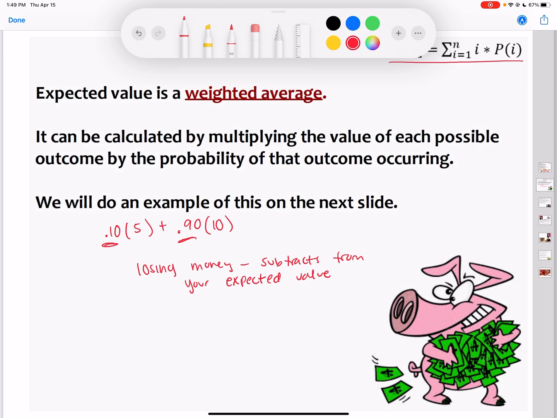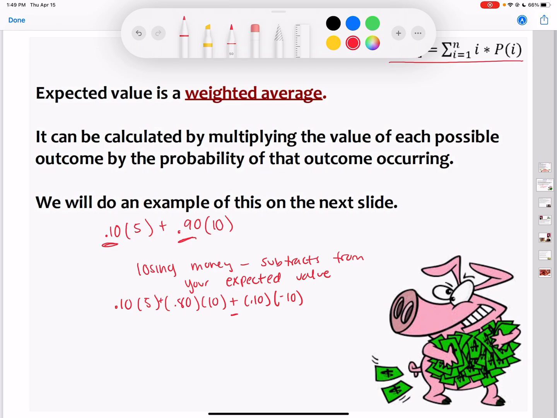So let's say you have a 10% chance that you get $5, an 80% chance that you get $10, but you also have a 10% chance that you lose $10. If I'm losing money, that value has to be negative, which makes what I'm multiplying by negative. So if you lose something in a situation, that weighted average is decreased, whereas if you're gaining, the weighted average is increased.